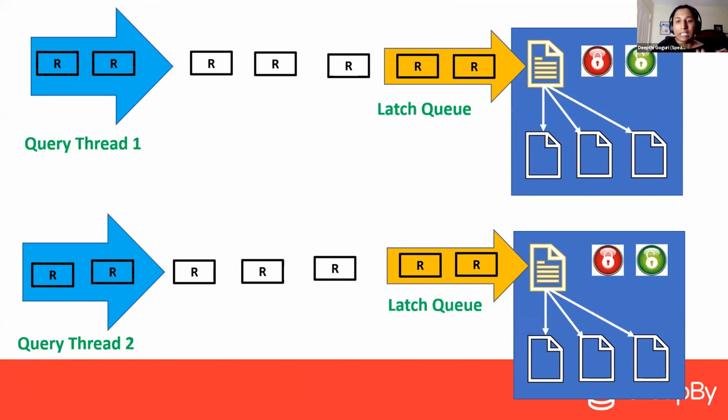Now what will happen when we create a different data file? The same query, the two different threads, but as we have two different data files, they can directly go ahead without waiting in the latch queue much. It will be very easy for them to get updated, take the page that they are requesting for creating the tempdb object, and then go away. All these requesters will be accessing concurrently, and it will be easy for these requests to process when they have these multiple files, right?